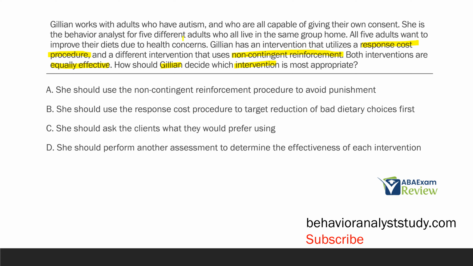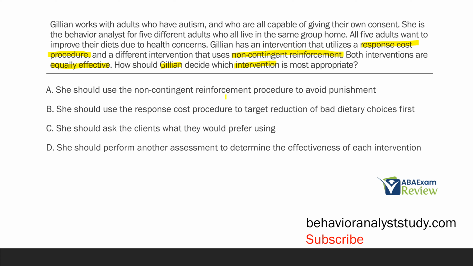Remember, these are adults who can give their own consent. So, what do we need to be sure to do, not with just adults, but with all of our clients, but especially consenting adults? They need to be involved in their treatment. We have all this information. Let's read A. She should use non-contingent reinforcement procedure to avoid punishment.